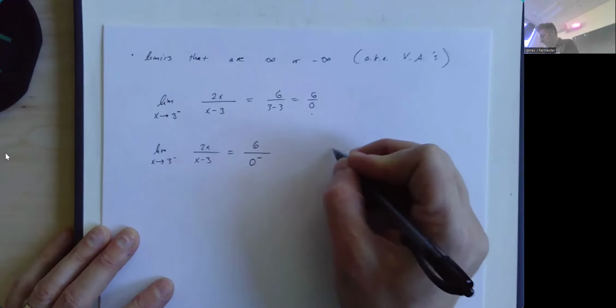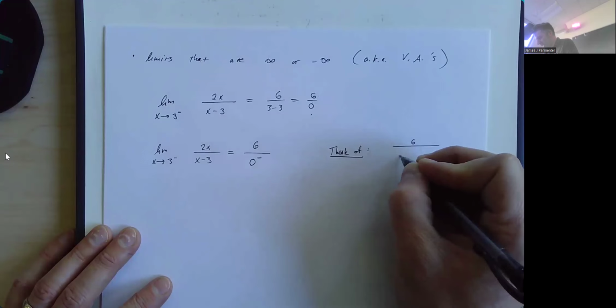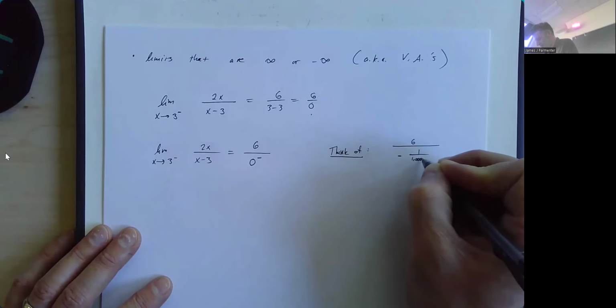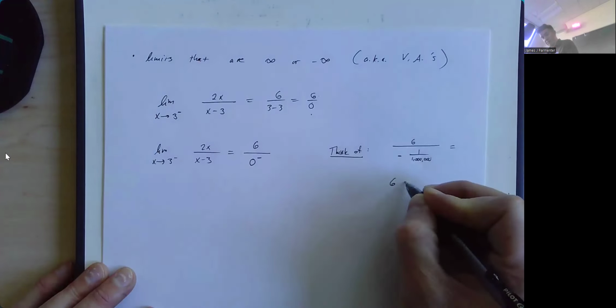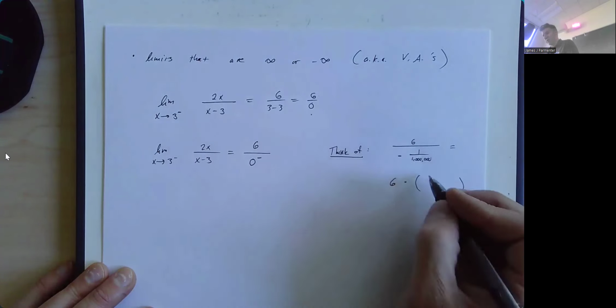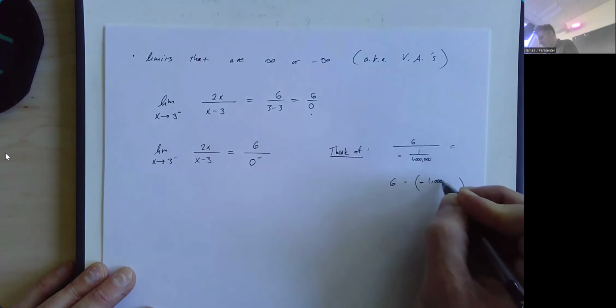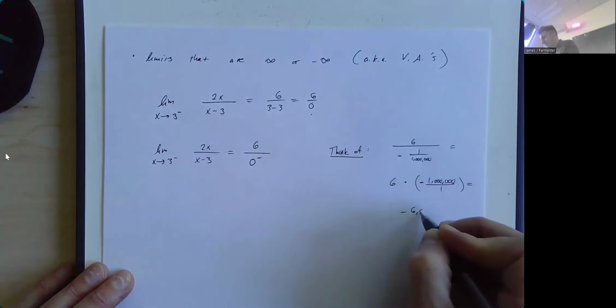So what we should imagine is something like 6 over negative 1/1,000,000th. That's a very small negative number on the bottom. But when you divide by a fraction, how do we actually do that? To divide by a fraction, we end up multiplying by what? Yeah. The reciprocal of negative 1 over 1,000,000 is negative 1,000,000 over 1. And 6 times negative 1,000,000 is negative 6,000,000.